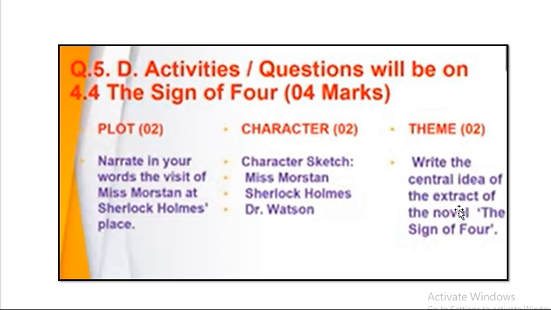And the easy way is, children, on YouTube you will get the movies related to these particular novels also, so you can watch those movies, and you'll get a clear idea about the character, plot, setting and theme of those novels. Accordingly then you can study from your text also and write the answer in your own words.